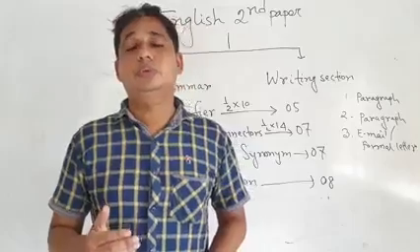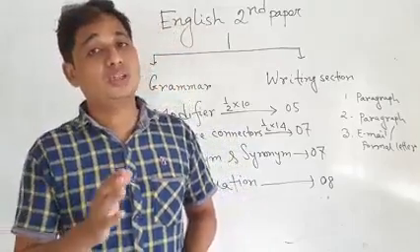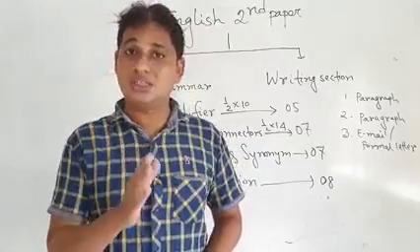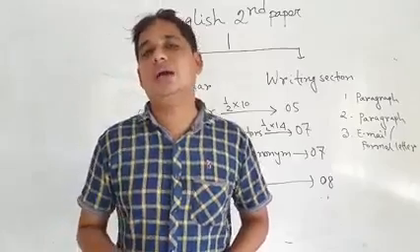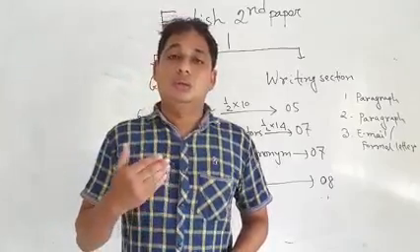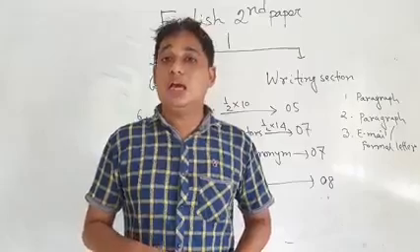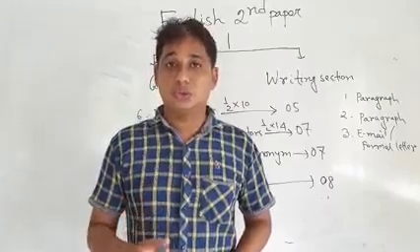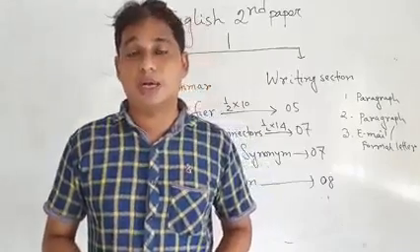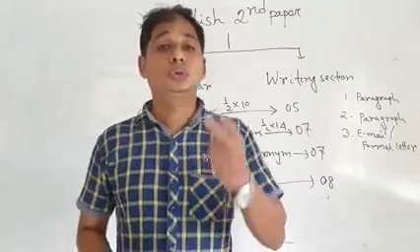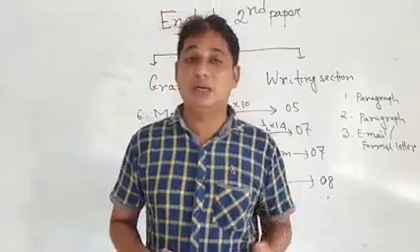One paragraph tells about causes and effects, and the second paragraph is about compare and contrast. So in our English second paper, we have 2 parts in our syllabus.